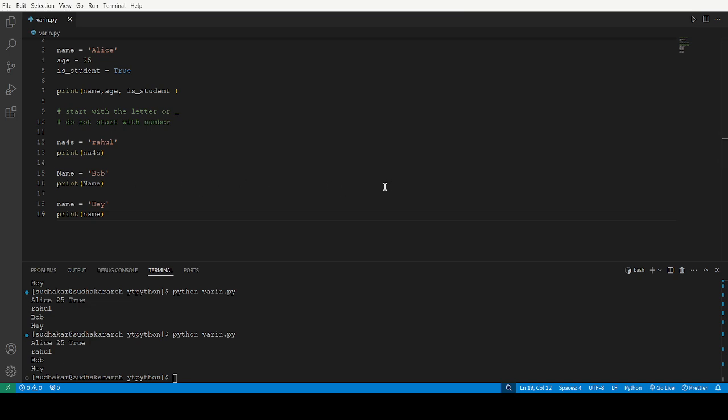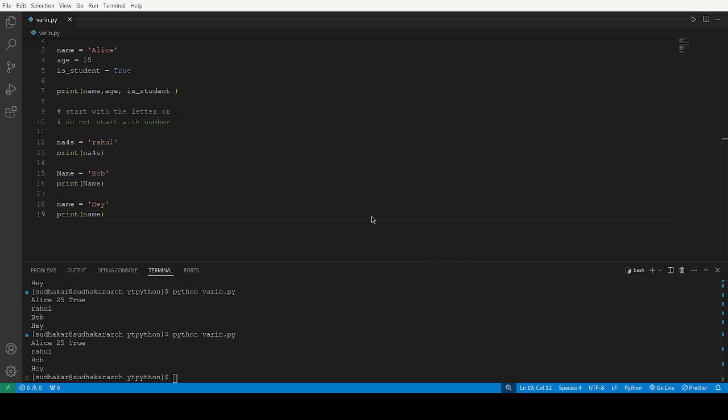Okay, variables must start with a letter or underscore and they cannot start with a number. Variable names can only contain letters, numbers and underscores, and they are case sensitive. Name and name, this is different and this is different, and we can repeat the same variable name, it will be printed. It will be used to store the information. And we should avoid using keywords like if, while, for. What are those keywords? If, while, for, because these are built into Python, where we can't use them. Even these are not good to use as names.